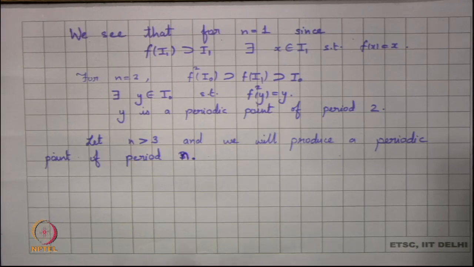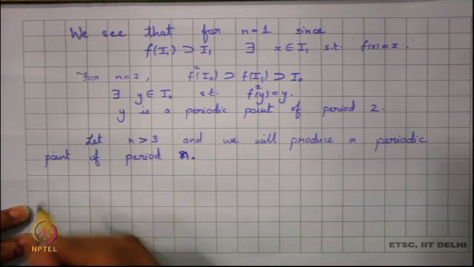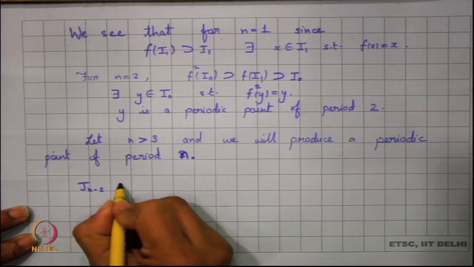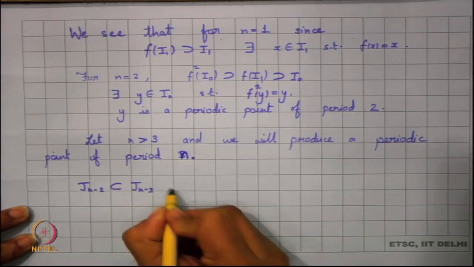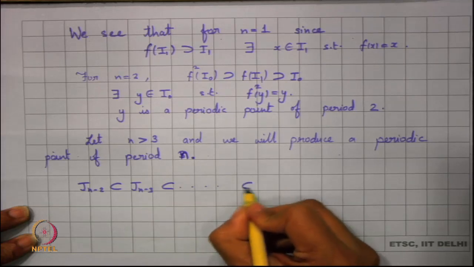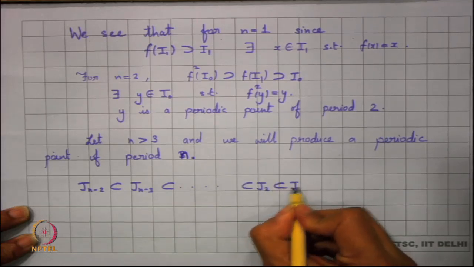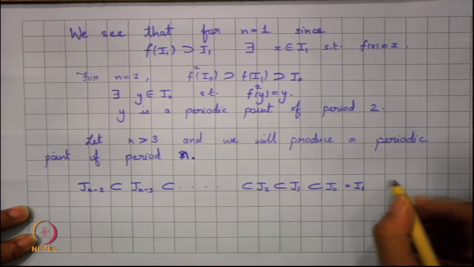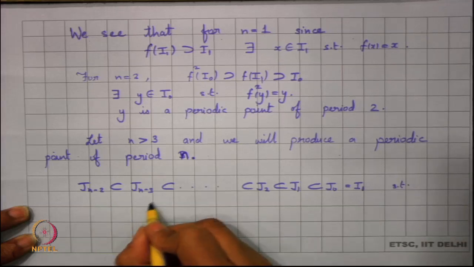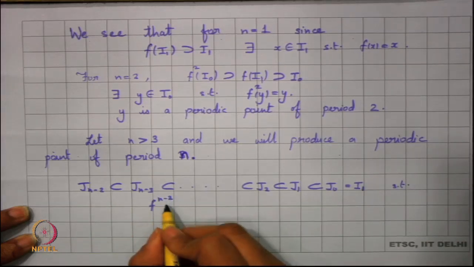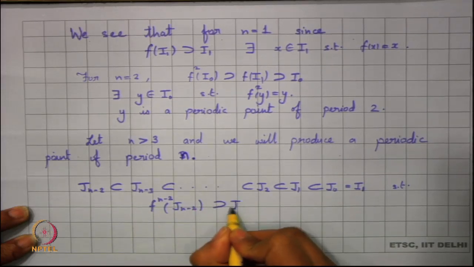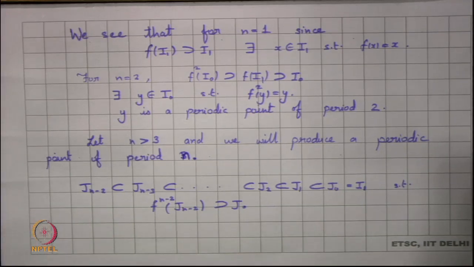Now, we already know that we are getting these intervals. So, we will look into what we had done already. We have already discussed that we get these intervals Jn minus 2 contained in Jn minus 3, contained in J2, contained in J1, contained in J naught, which is equal to my I1, such that f to the power n minus 2 of Jn minus 2 contains J naught. We know that part very clearly.